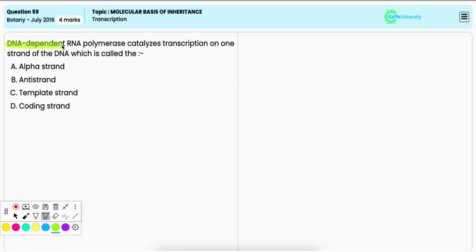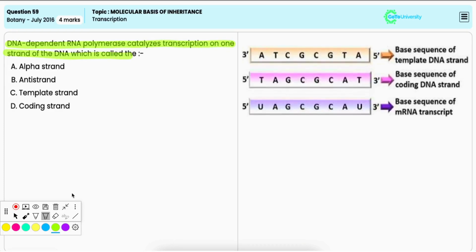DNA-dependent RNA polymerase catalyzes transcription on one strand of the DNA, which is called option A, alpha strand. It is incorrect because there is no term such as alpha strand in the context of transcription. Option B, anti-strand. It is also incorrect because there is also no recognized term as anti-strand in the context of DNA strand or transcription.